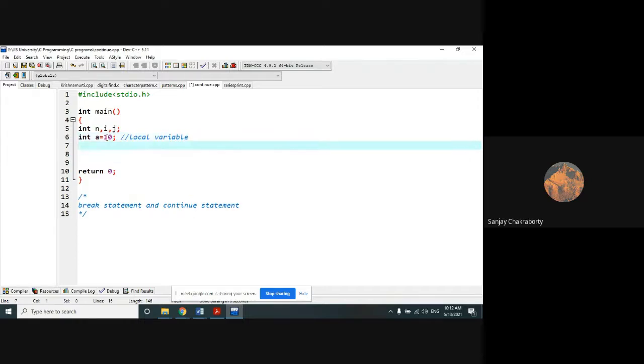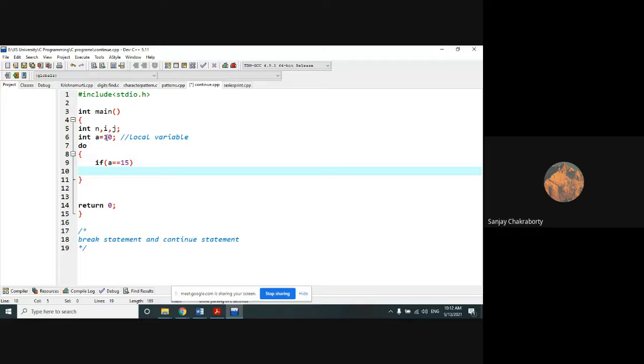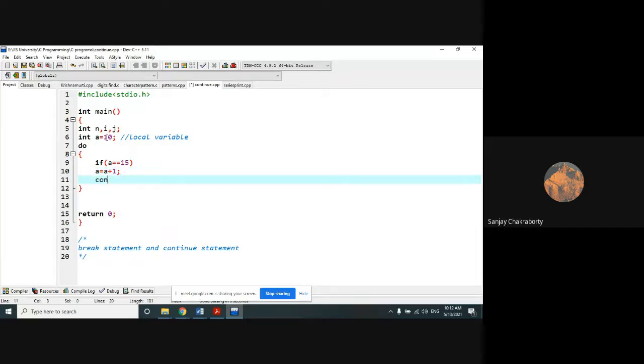Right. Now we will write a do while loop, and there I have given a condition a equals 15. And I did the operation a++, or a = a + 1. After this increment operation, I have given this continue statement.